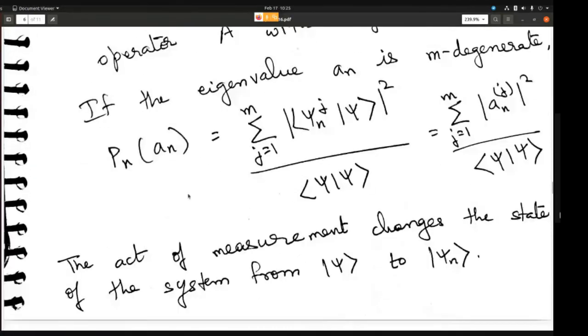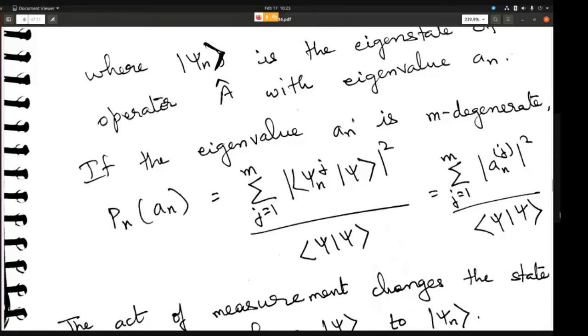But if the eigenvalue an is m degenerate, meaning m of those n eigenvalues are degenerate. Let's say you have a 3 by 3 matrix as the operator, then you will have 3 eigenvalues. Now, if 2 of them are the same and one is different, then you say that the eigenvalue is 2 degenerate. Here they are taking a general scenario: if the eigenvalue an is m degenerate, there are m eigenvalues out of these n which are the same.